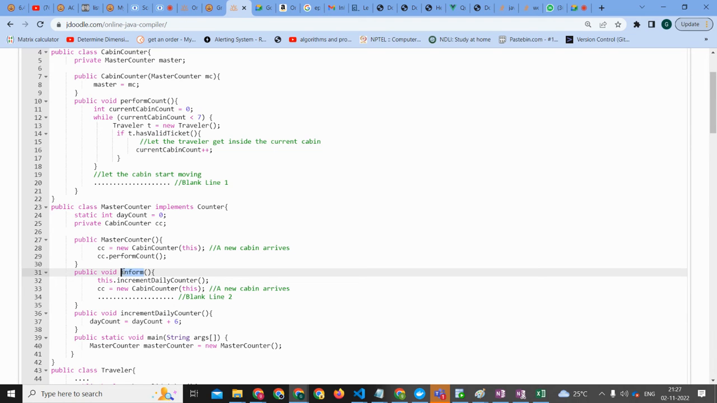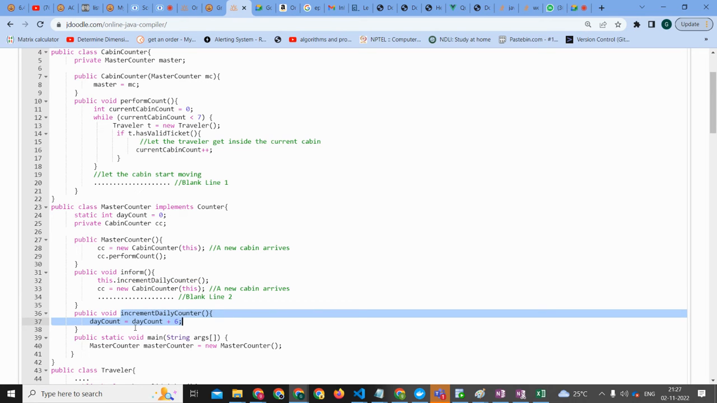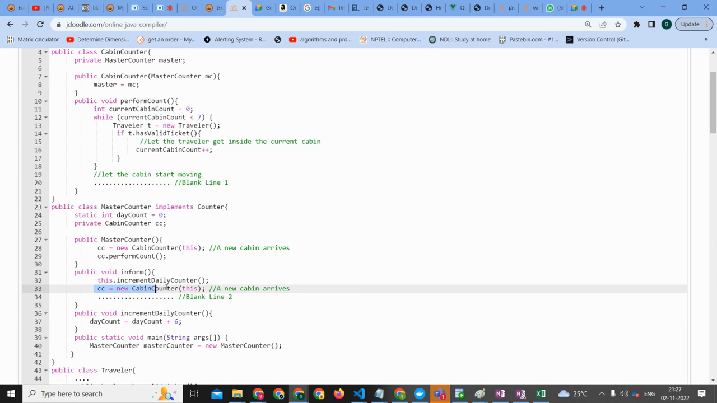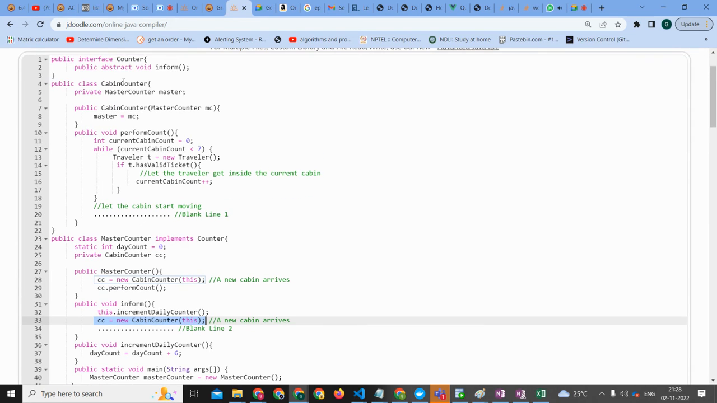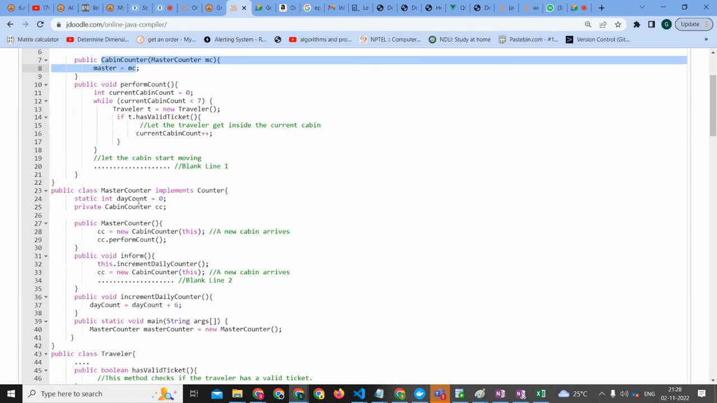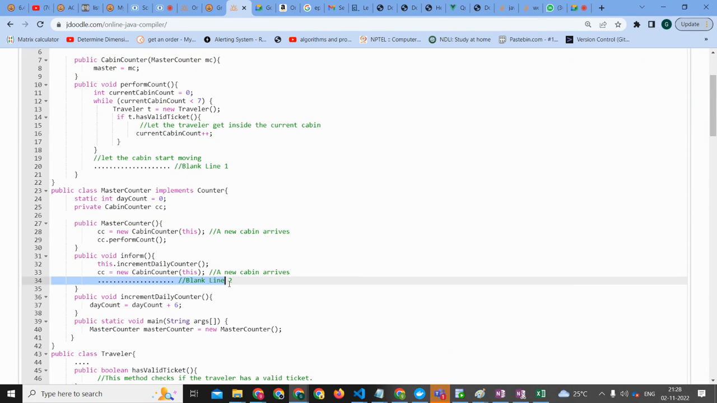So you have to call the inform. This will call the inform when incrementing daily counter. So daily counter, day count plus equal to 6, right? Once that is done, CC equal to new cabin counter of this. So again, the master counter will be reset. You are passing this master counter again. Then something else has to be put into this blank line too.